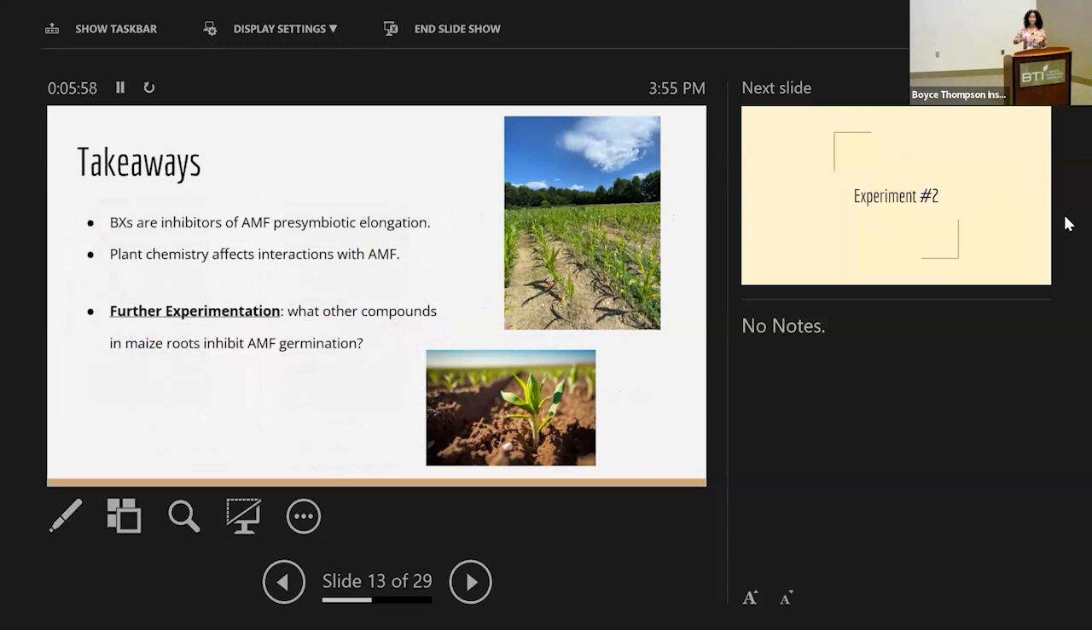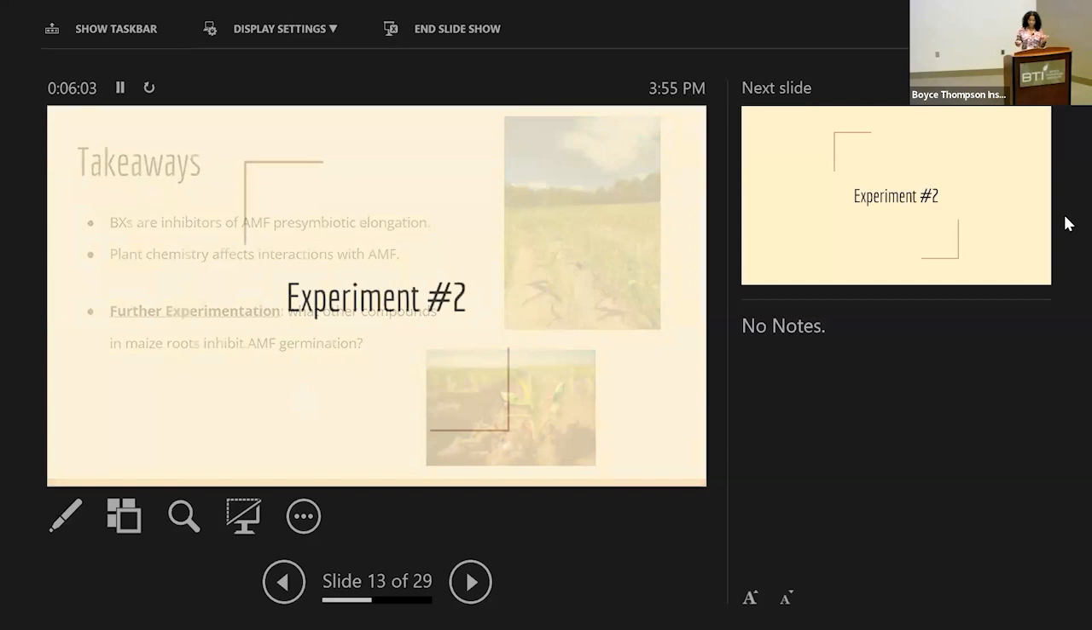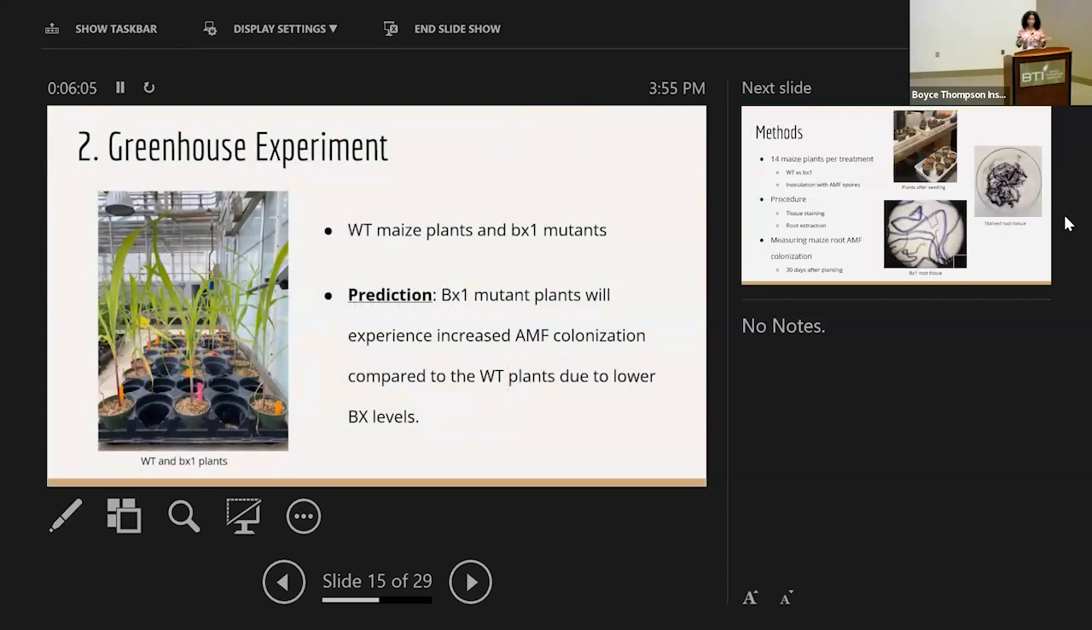the greenhouse, so that we could see from the spore assay what this effect was on live plants. And so for experiment 2, we had this greenhouse experiment where we had wild type maize plants as well as BX1 mutants. So the wild type plants produce benzoxazinoids at a normal level, whereas the BX1 mutants had a knockout of this gene and they produced significantly decreased amounts of benzoxazinoids. So for this experiment, we predicted that the benzoxazinoid mutant plants will experience increased AMF colonization compared to the wild type plants due to the lower levels of benzoxazinoids.